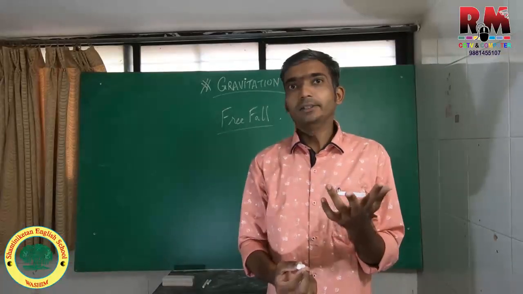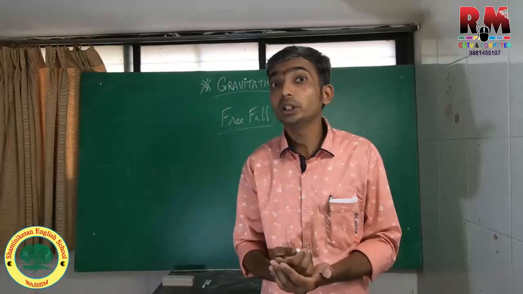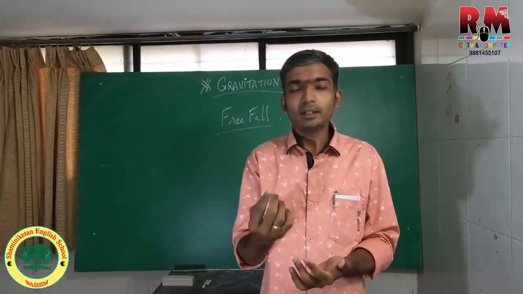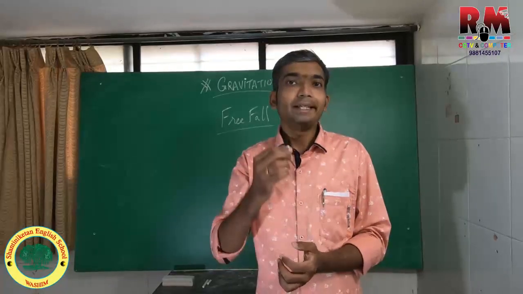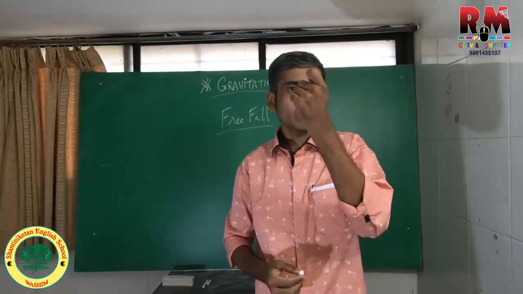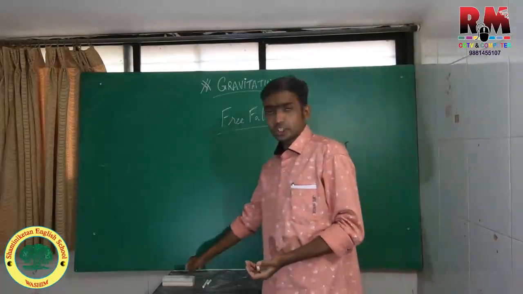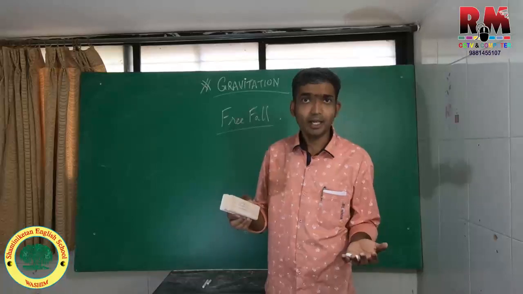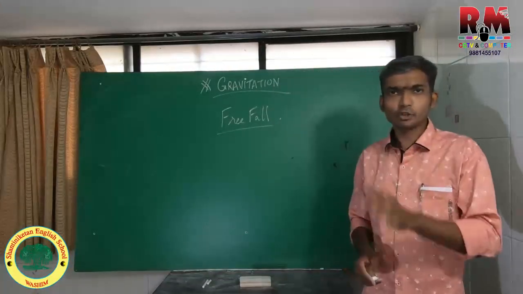Secondly, the buoyant force of the air, which acts in the opposite direction to the chalk. So these forces decrease the acceleration to some extent. Acceleration is the same for all objects, whether a large duster or a light chalk. Acceleration will be constant. We take it uniformly as 9.8 meters per second squared.